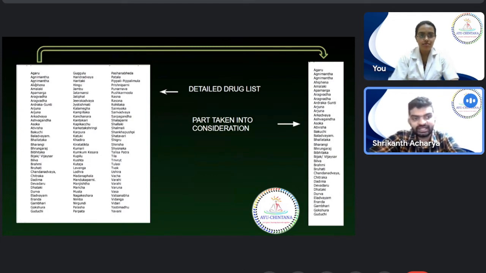If Agaru has madhura rasa, mark M right next to it. And if any drug has amla rasa, mark A next to it. If it is Katu, Tikta or Kashaya Rasa, do not mark. For Lavana Rasa, there is no requirement to mark because any drug will not have Lavana Rasa. This is a known fact that no drug will have Lavana Rasa except for Lavana Dravyas. No drug will have Lavana Rasa. So you are clear with that, right?